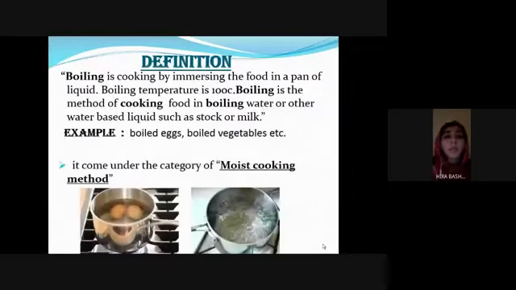Boiling is cooking by immersing the food in a pan of liquid. Boiling temperature is 100 Celsius. Boiling is the method of cooking food in boiling water or other water-based liquids such as stock or milk, for example boiled eggs or boiled vegetables. It comes under the category of moist cooking methods. Basically, it uses convection to transfer heat from the liquid to the food. In boiling, there is a large amount of rapidly bubbling liquid to cook food, usually food like pastas or hearty vegetables. The next is purpose.